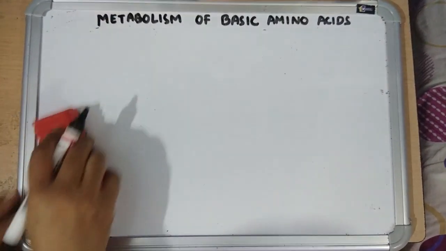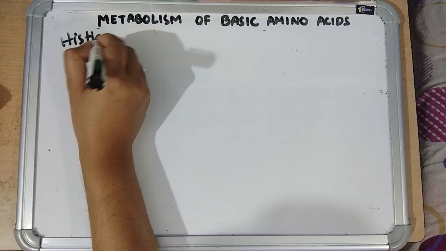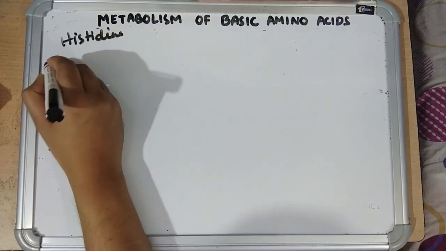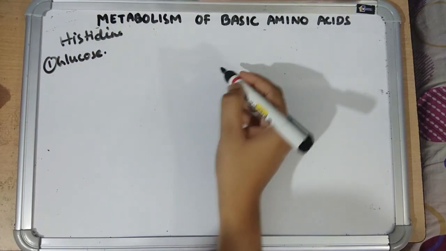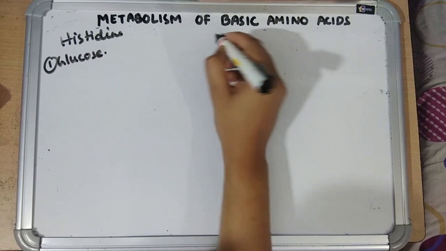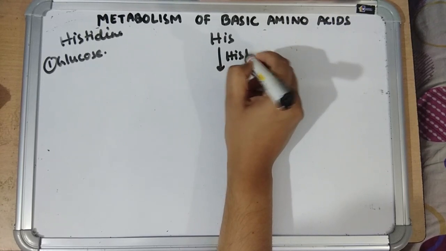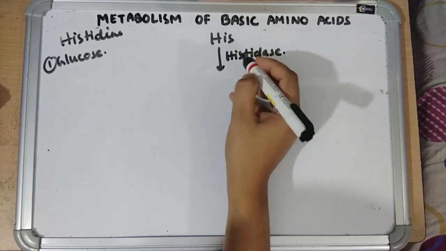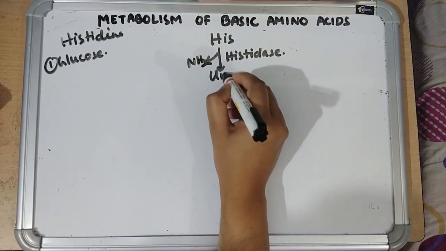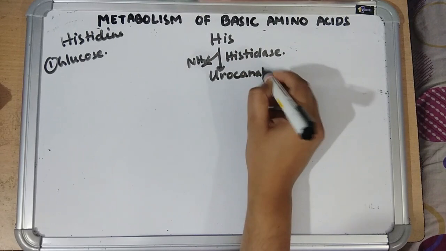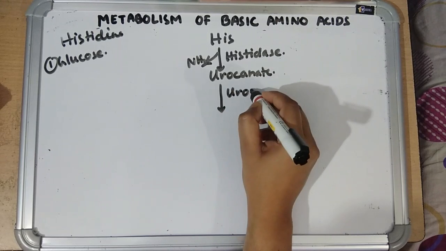Histidine is also a semi-essential amino acid and it is a glucogenic amino acid. Now the fates of histidine. Number 1 is glucose. So first, histidine is acted upon by the enzyme histidase. There is deamination to form urocanate or urocanic acid. Urocanate is acted upon by the enzyme urocanase.